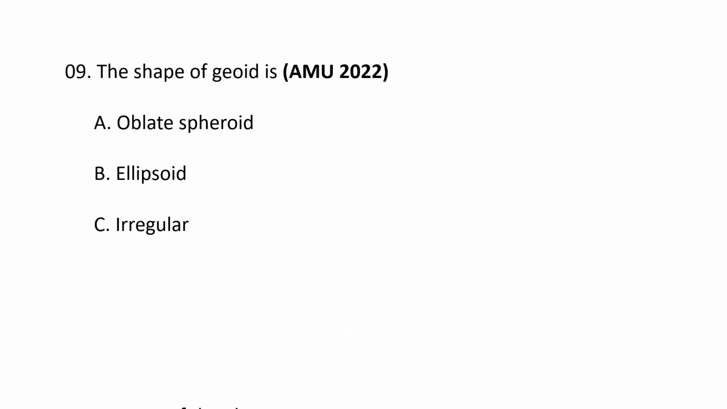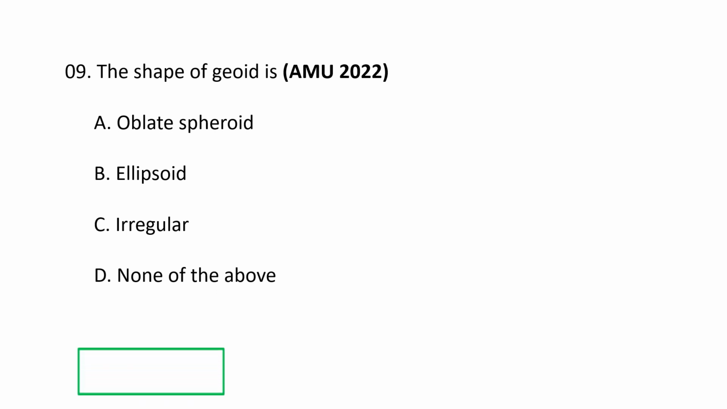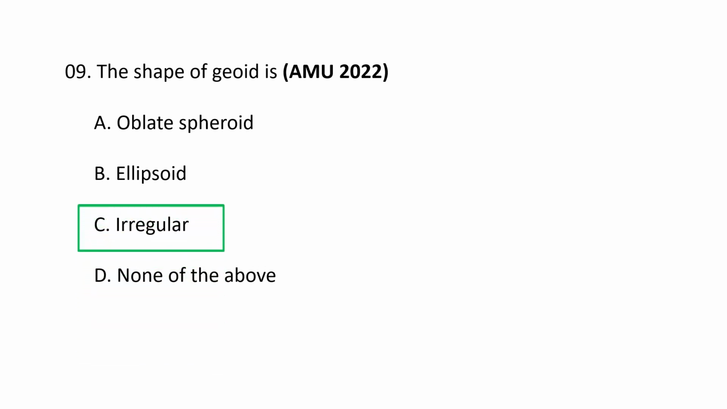Next question. The shape of geoid is A. Oblate spheroid, B. Ellipsoid, C. Irregular, and D. None of the above. The shape of a geoid is an irregular, undulating, Earth-like surface that represents the equipotential surface of Earth's gravity field extended through the continents.